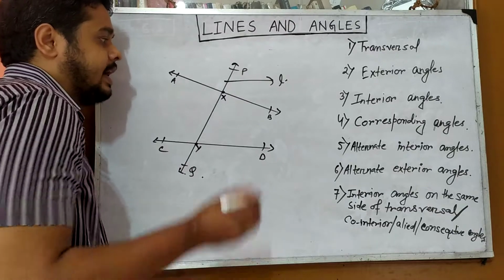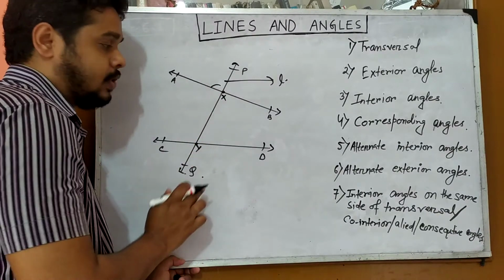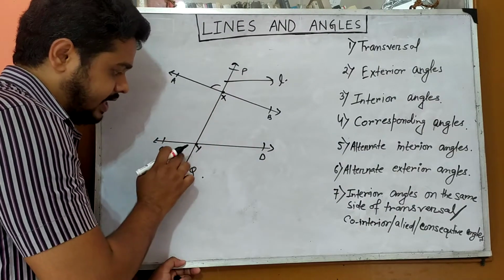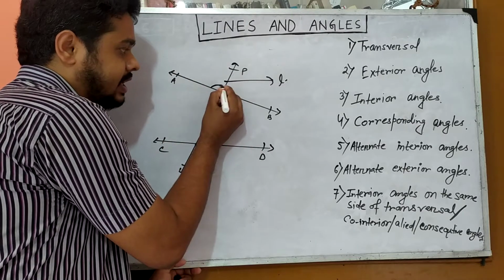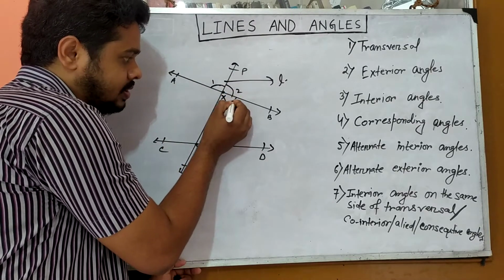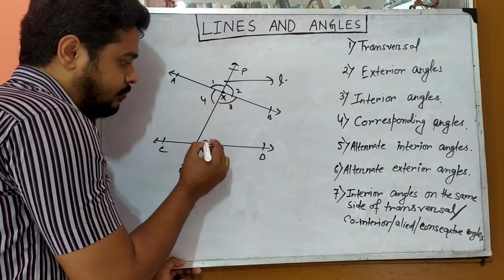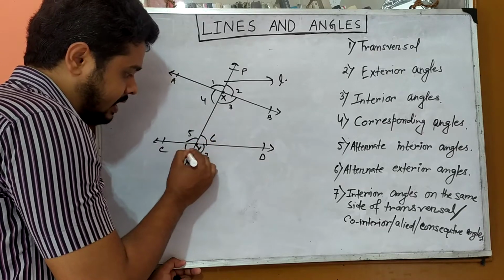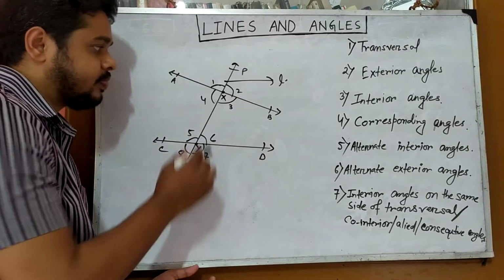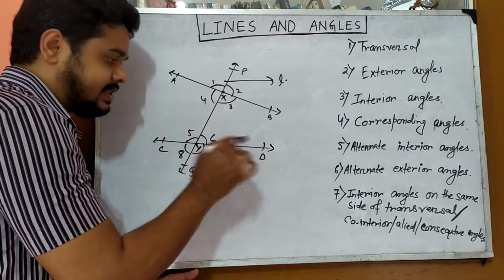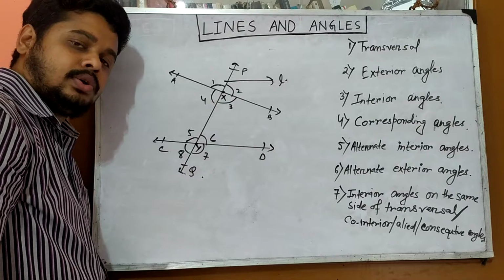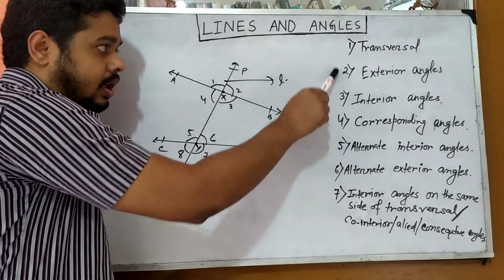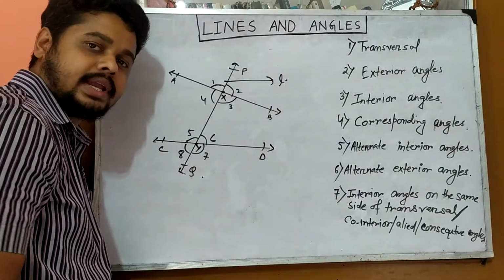Now see, here 8 angles are formed. 1, 2, 3, 4, 5, 6, 7, 8. Clockwise, you can see 1, 2, 3, 4, 5, 6, 7, 8. So how many angles are formed for a transversal when it intersects two other lines? 8 angles. And all these 8 angles are related to all these points: exterior angle, interior angle, and so on.